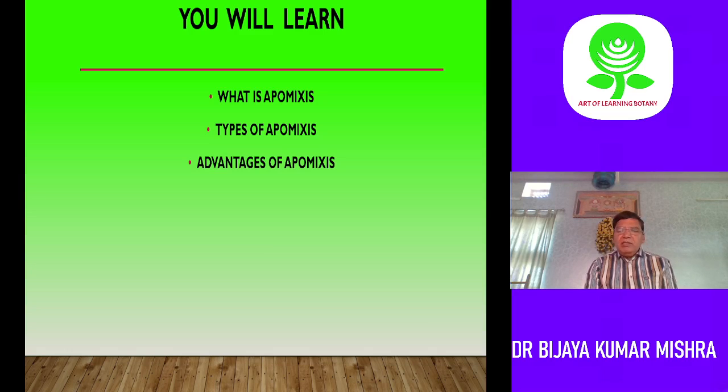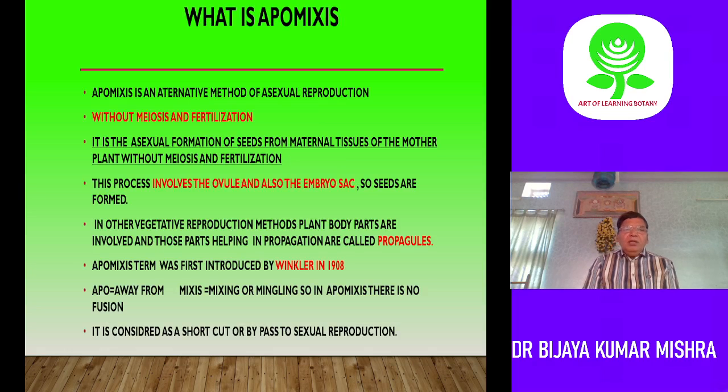Now let us see what is apomixis. Apomixis was first discovered by Leeuwenhoek in citrus plant, and it is an alternative method of asexual reproduction. It does not involve sex organs, pollination, meiosis, and fertilization. So we can define apomixis as the asexual formation of seeds from maternal tissues of the mother plant without meiosis and fertilization. Clear?